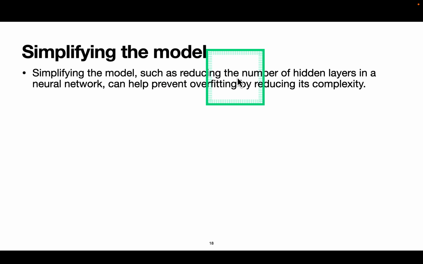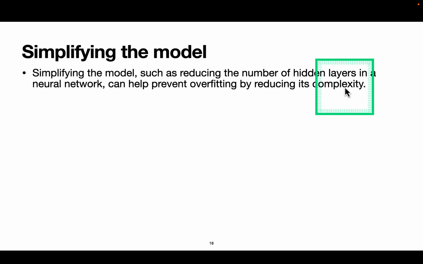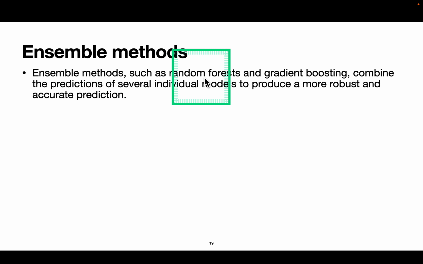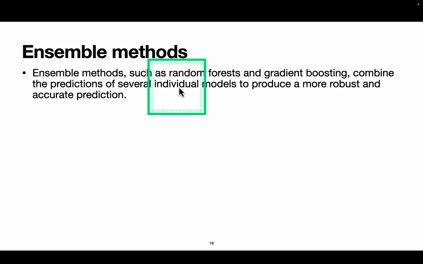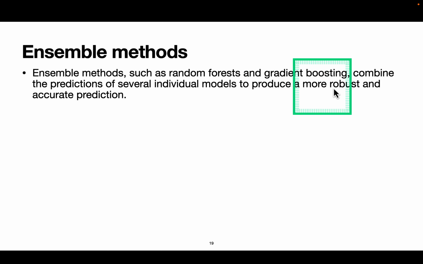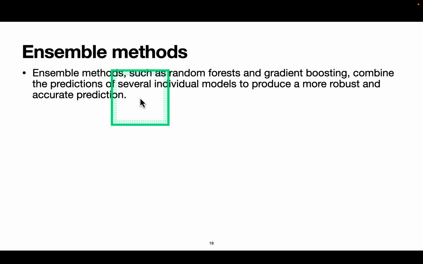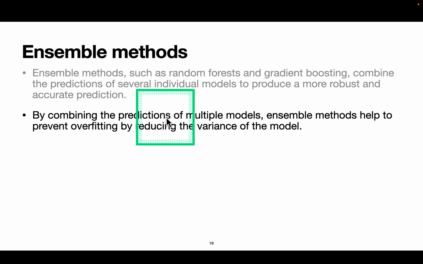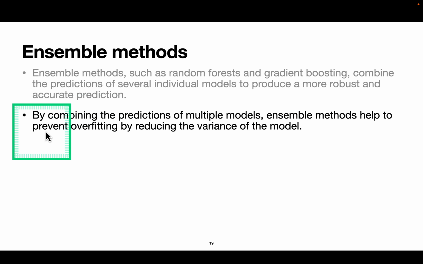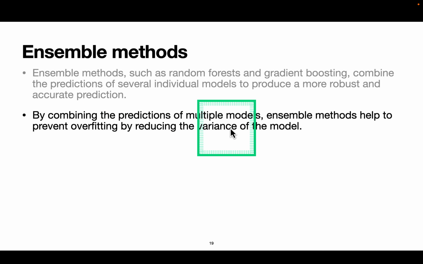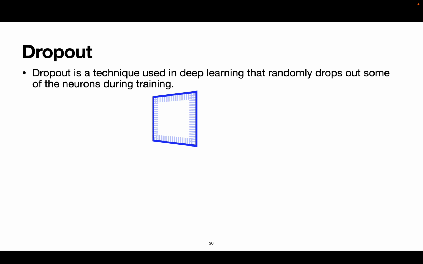Simplifying the model, such as reducing the number of hidden layers in a neural network, can help prevent overfitting by reducing its complexity. Ensemble methods. Ensemble methods such as random forest and gradient boosting combine the predictions of several individual models to produce a more robust and accurate prediction. By combining the predictions of multiple models, ensemble methods help to prevent overfitting by reducing the variance of the model.